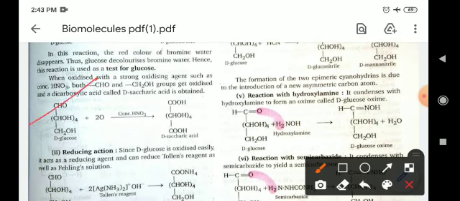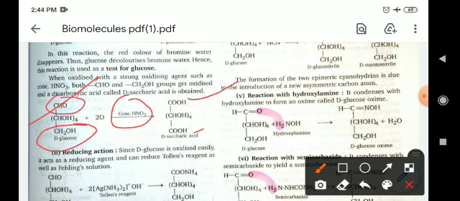Other reaction, oxidation with concentrated HNO3. When you oxidize glucose with concentrated HNO3, then this aldehydic group and this primary alcoholic group, both these groups will oxidize and convert into carboxylic groups, and this is known as the saccharic acid.